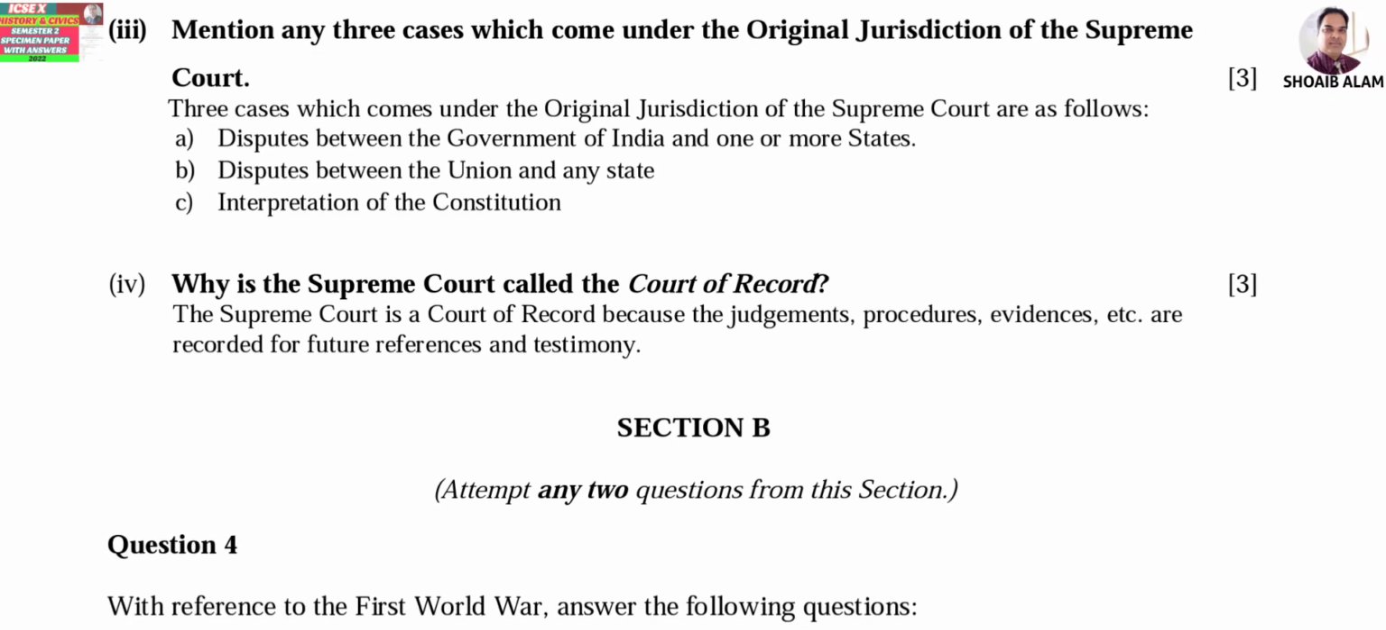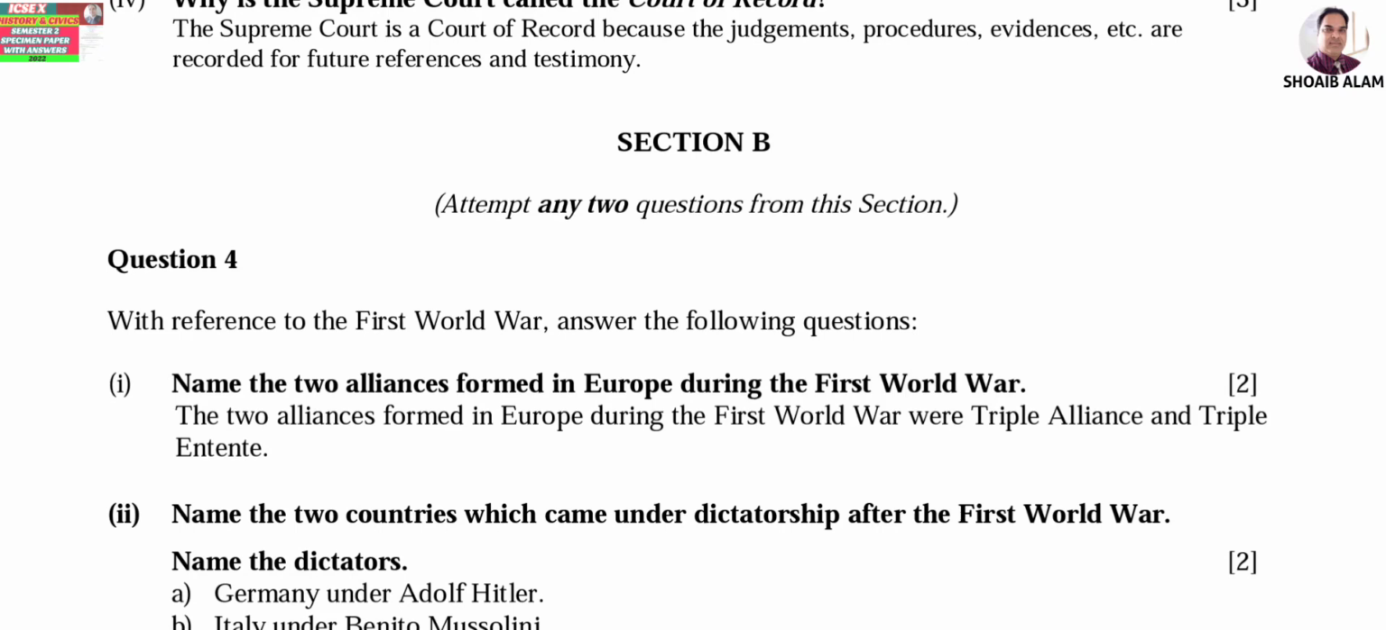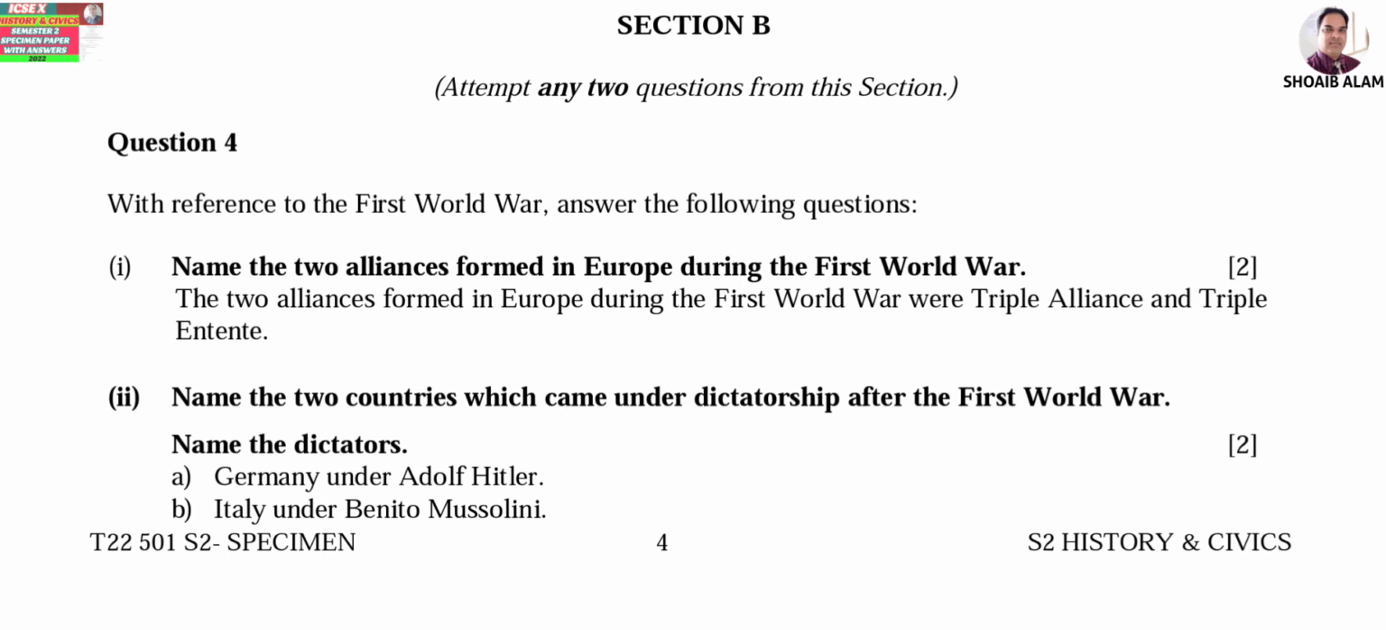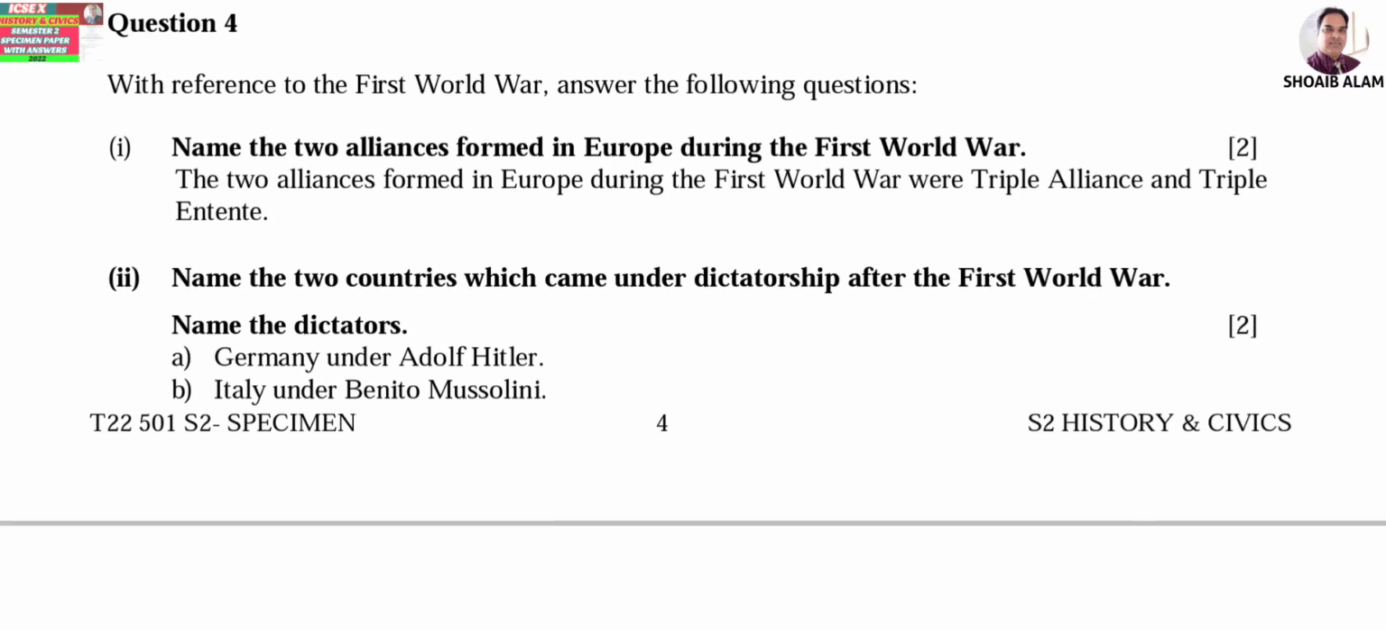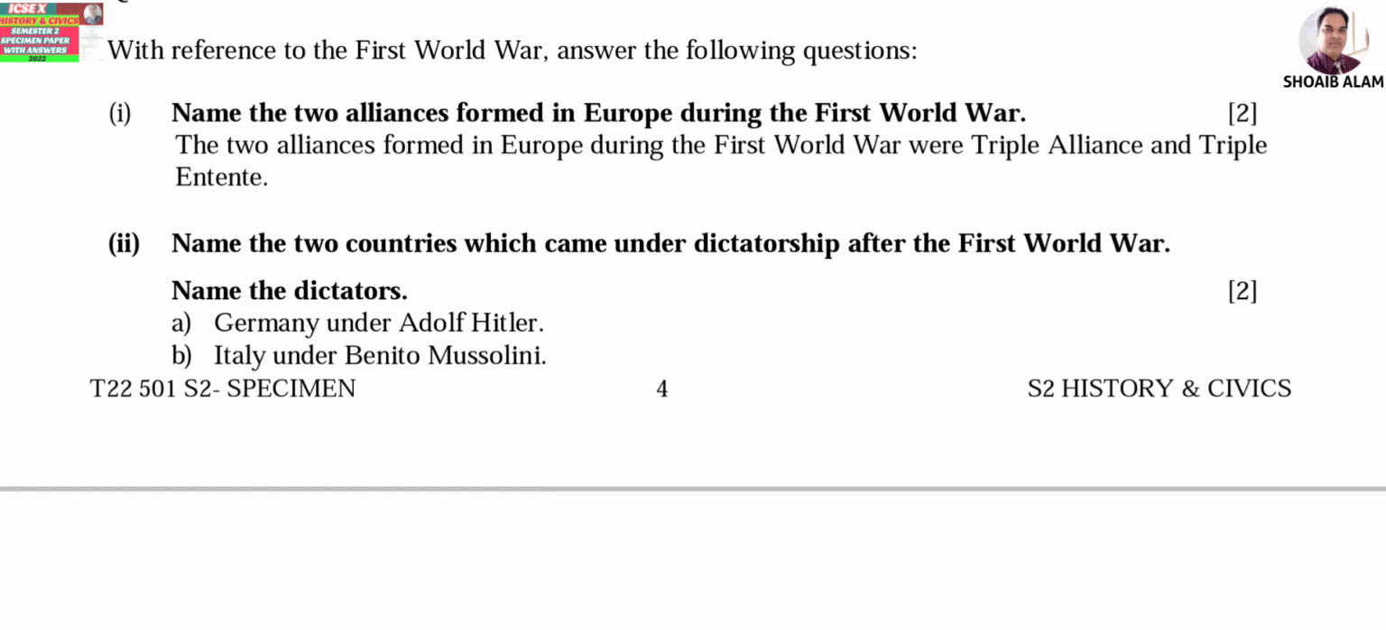Okay. Now let us move on to section B. So 2 questions we have to attempt from this section. Okay. So with reference to the First World War, answer the following questions. Number 1, name 2 alliances formed in Europe during the First World War. The answer is Triple Alliance and Triple Entente.